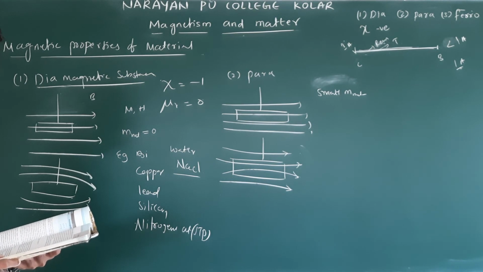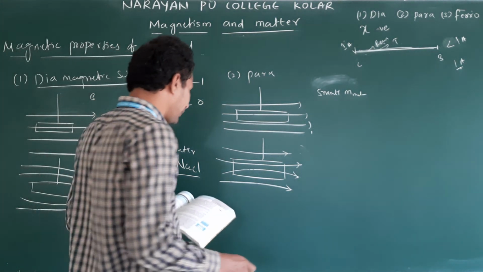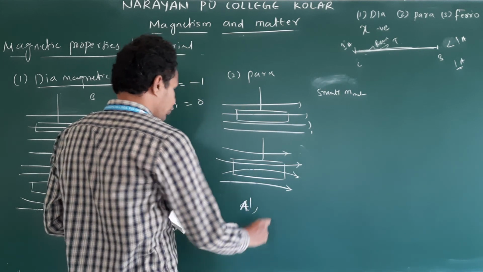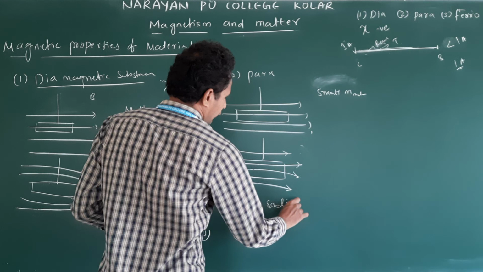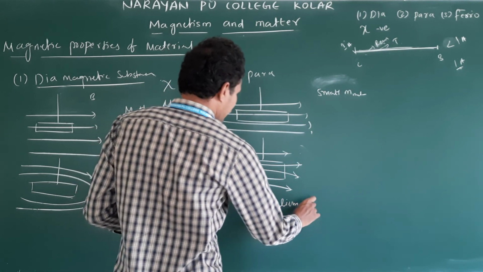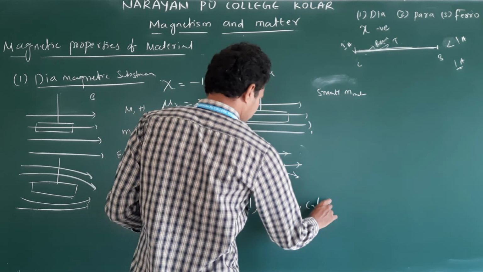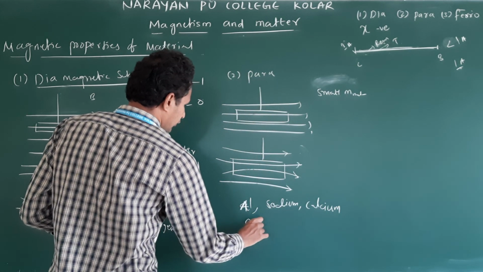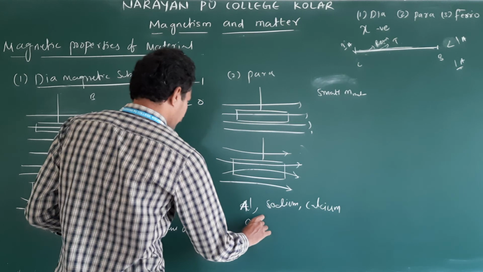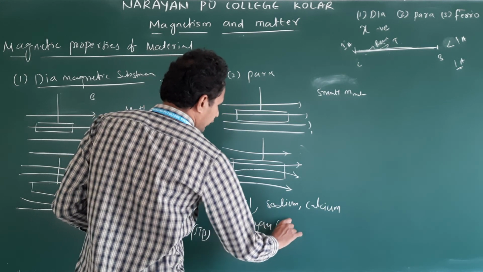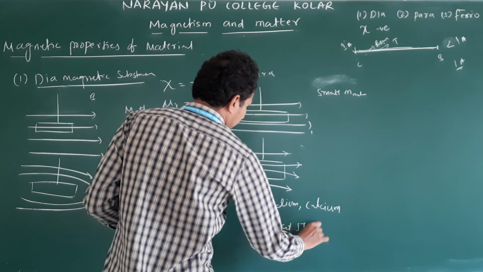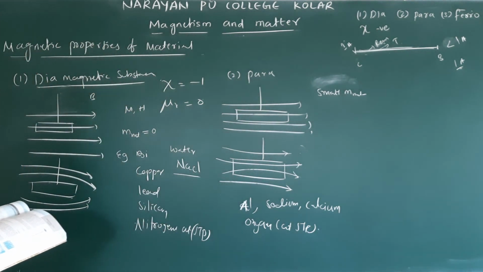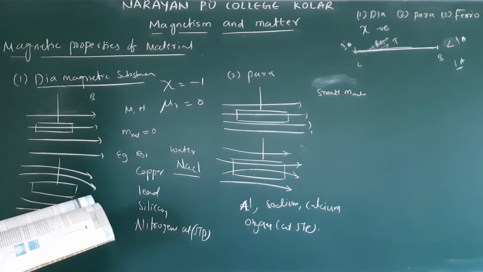Now, some examples of paramagnetic materials: aluminium, Al. Next one, sodium. Next one, calcium. Next one, oxygen. Next, copper chloride. These are all examples of paramagnetic substances.